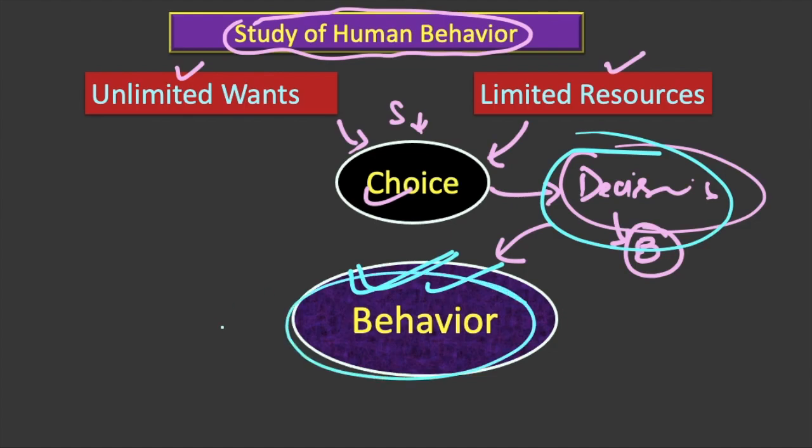So we can very well say that economics is the study of human behavior, because we are studying scarcity, which gives rise to choice, which gives rise to human decisions, which reveals human behavior. I hope that the four things that we needed to study are clear.